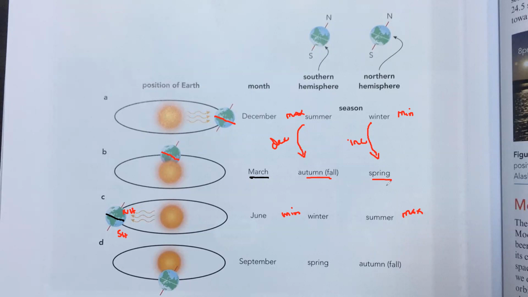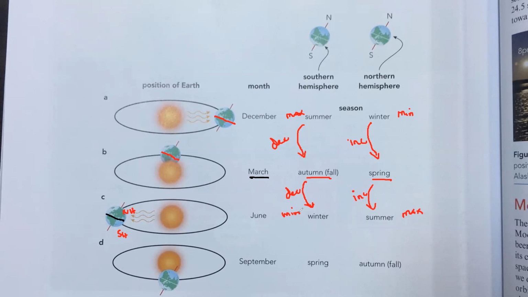As it receives the maximum amount of energy, the spring season changes to summer. Here the increase refers to the amount of light or solar energy. Then from autumn, when it turns into winter, the amount of energy or light received keeps decreasing. So as a result, we will have a winter season. In winter, we'll have minimum solar energy in the southern hemisphere, and in the northern hemisphere we'll have